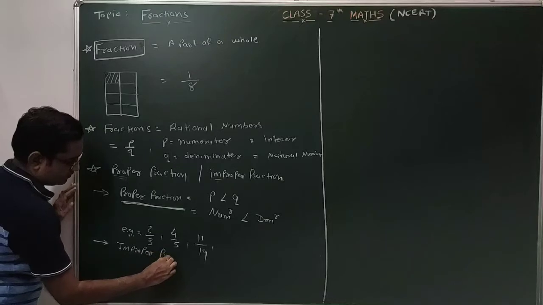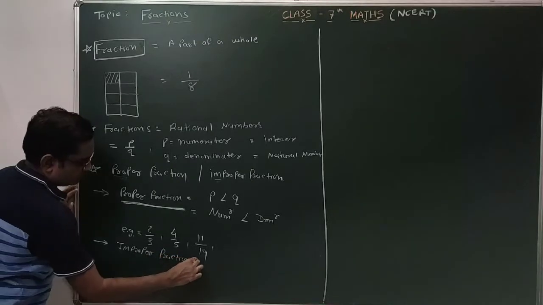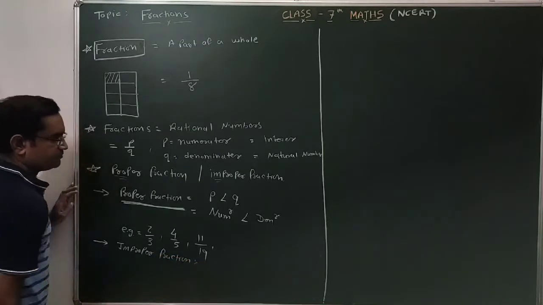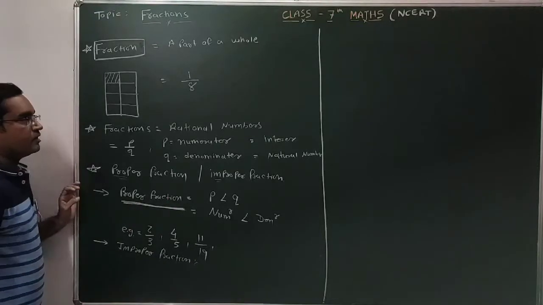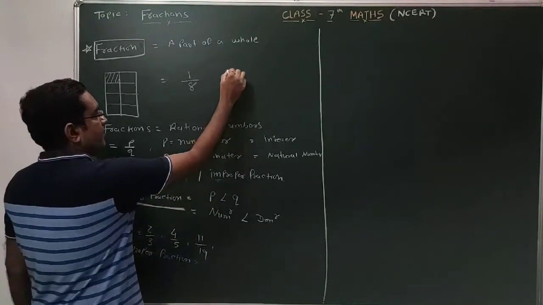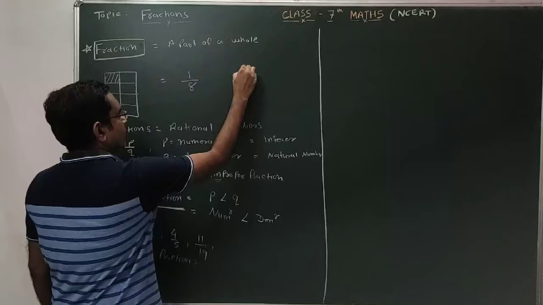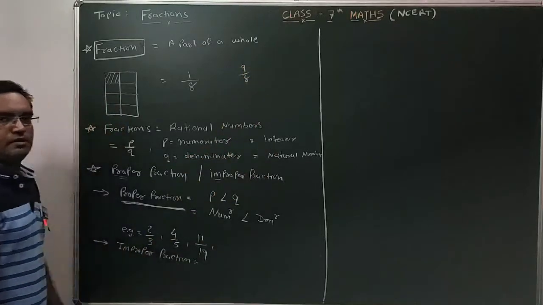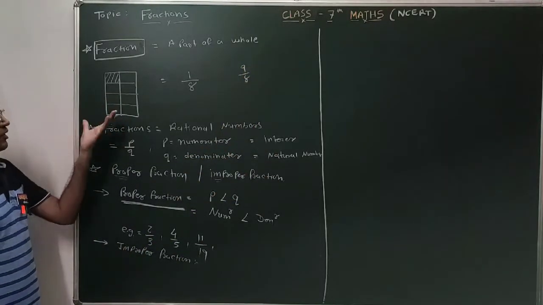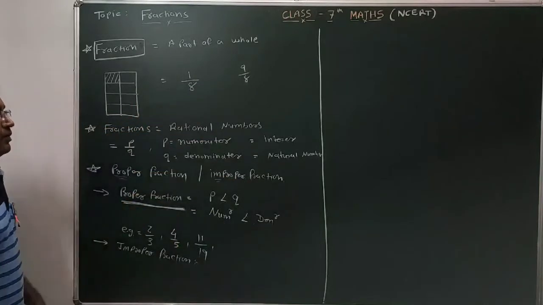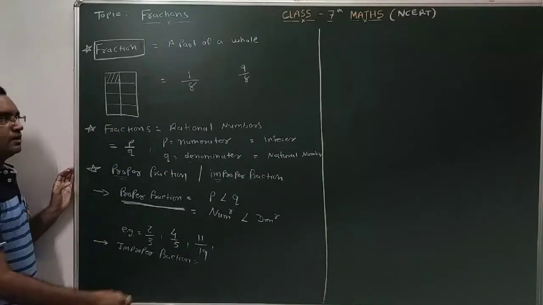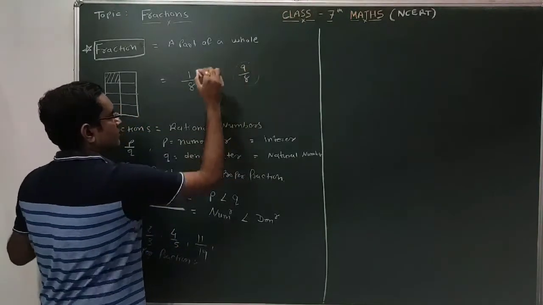Improper fraction. What is the meaning of improper? Improper means which is not proper. Suppose I am saying that I am eating 9 parts out of 8 parts of the chocolate. Total 8 parts are there, and I am saying that I eat 9 parts out of 8 parts. So that is one fraction, but which is not proper.